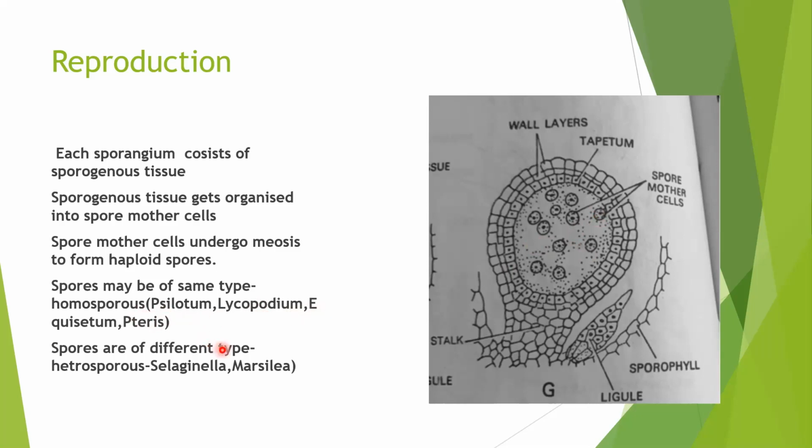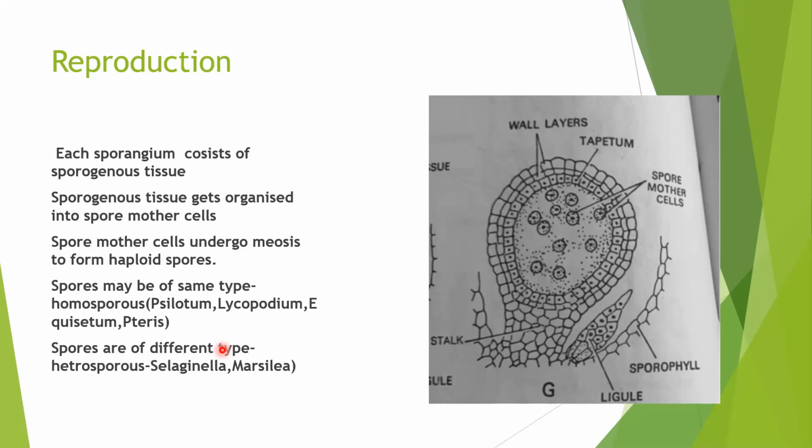But if spores are of different types, like we have discussed in Selaginella and in case of Marsilea, microsporangia and megasporangia, microsporangia will reproduce by the formation of microspores, and megasporangia will reproduce by the formation of megaspores. So these spores are released from the sporangium by its dehiscence, that is, when the sporangium breaks up for the release of the spores, or it shrinks to release the spores into the outside environment.